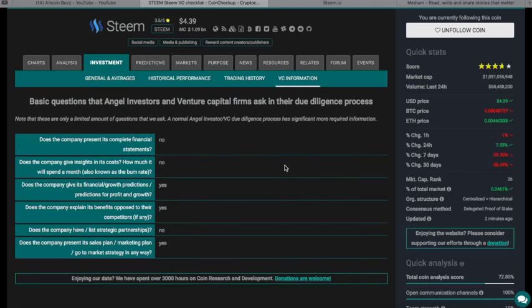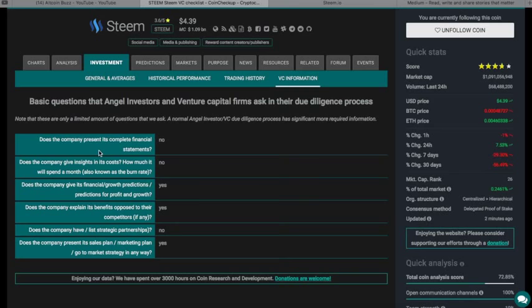I like this. They list basic questions that angel investors and venture capital firms ask in their due diligence process. And these 5, we're not going to go through each one of these 5 for these 3 coins, but I want you to see what they ask. This has 6 categories.